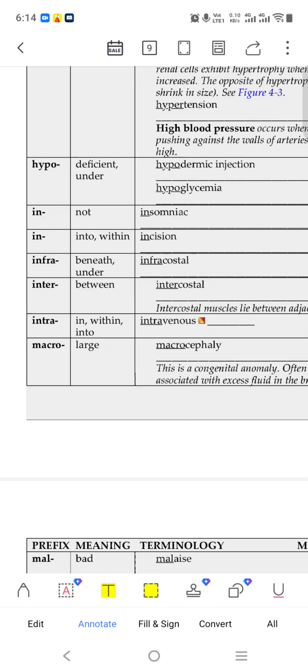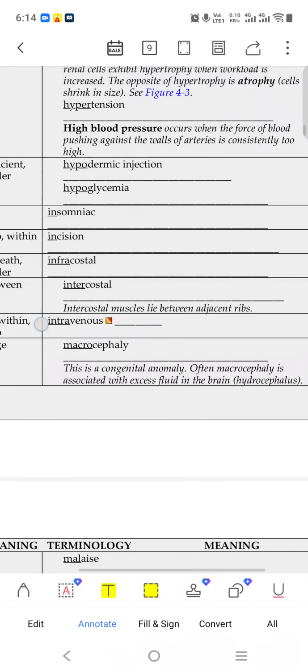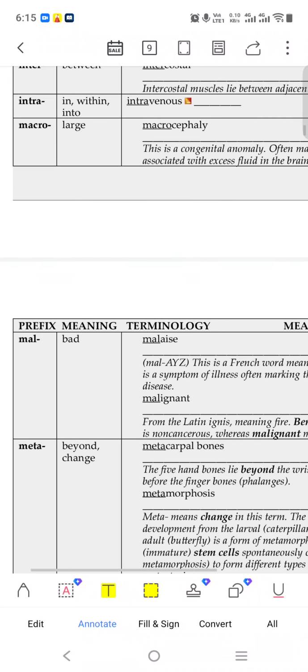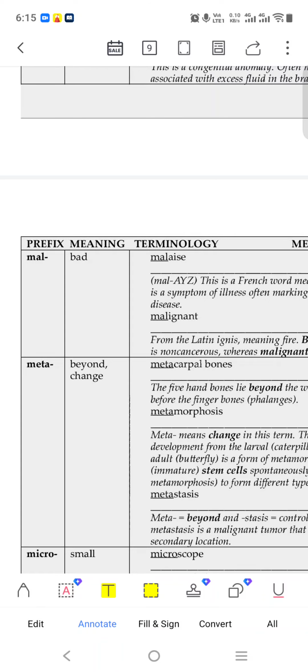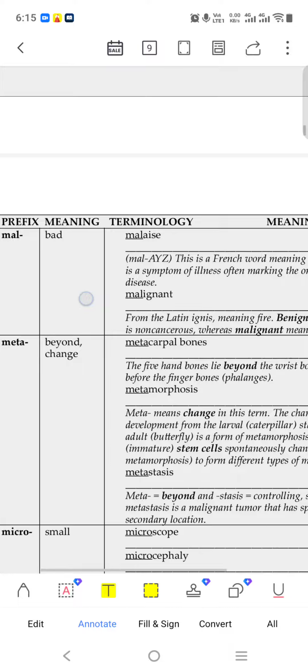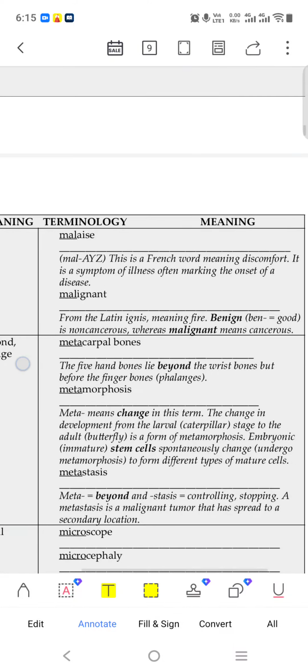We give macro, meaning large, as in macrocephaly. Macro means large, and cephaly means the head region. So a big head region, we can say. It is an abnormality. Mal means bad. Malaise means it is a kind of deficiency, discomfort, a symptom of illness, often marking the onset of a disease. Malignant, we know, is a cancerous tumor.